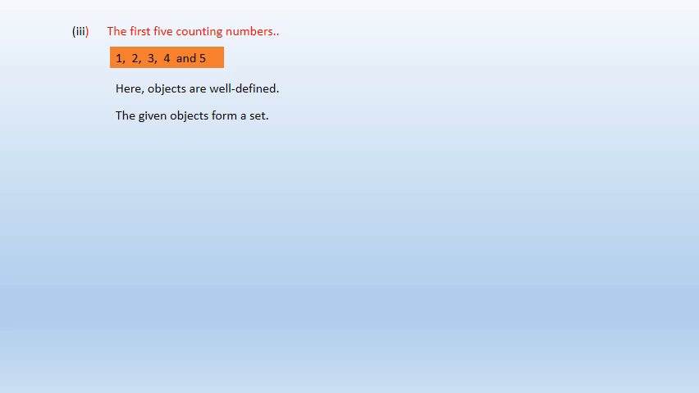To the next question. The first 5 counting numbers. Okay students, can you list them? Counting numbers, first 5. Yes. 1, 2, 3, 4, 5. These are the first 5 counting numbers. That means it is well defined, and so the given object forms a set.